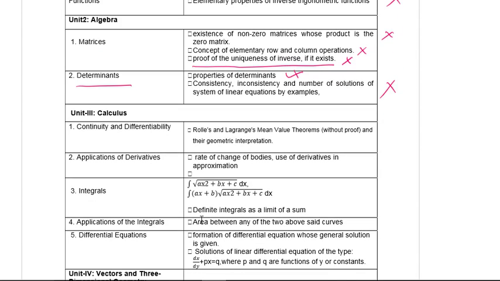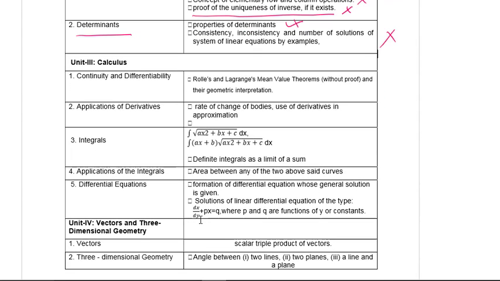In calculus, from continuity and differentiability, Rolle's and Lagrange's mean value theorem without proof and their geometric interpretation is now excluded. And from application of derivatives, rate of change of bodies and use of derivatives in approximation is also excluded.